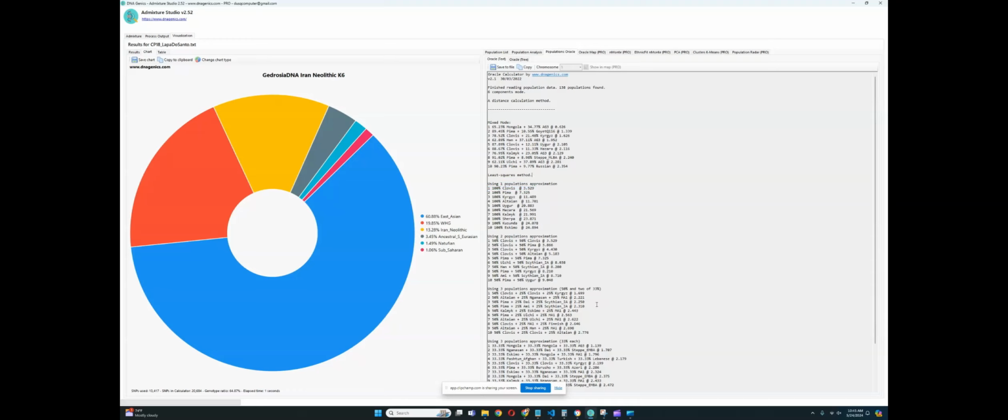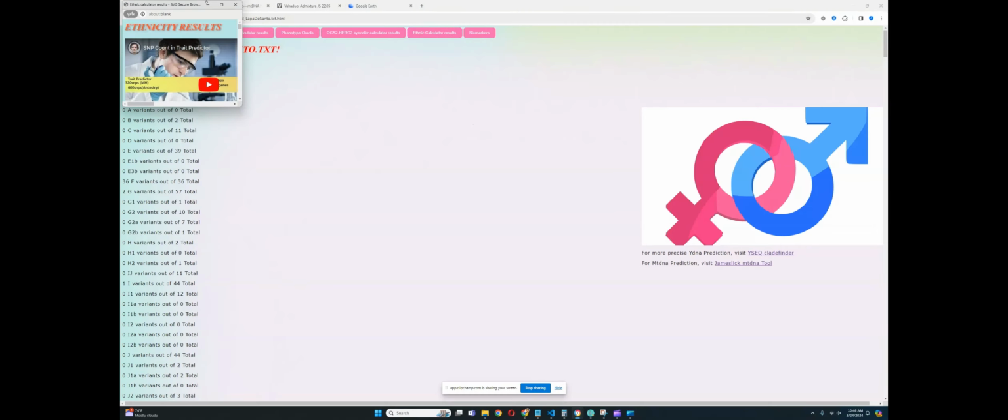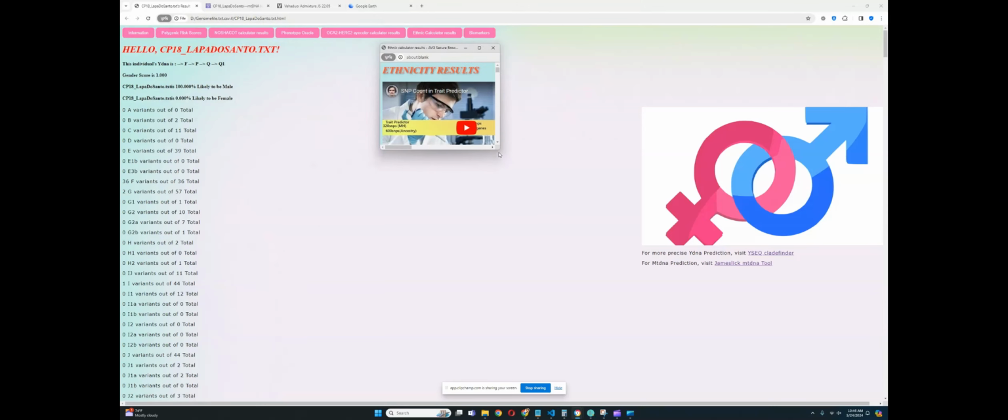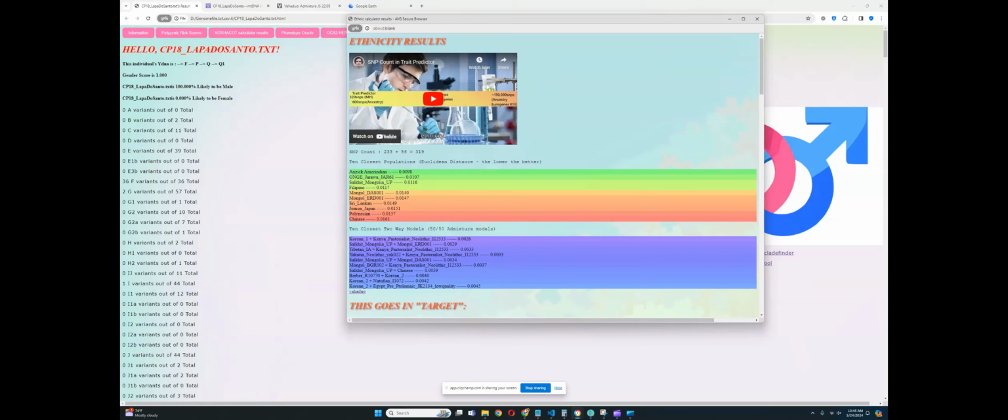So let's see what this individual scores with my own ethnicity calculator that I've developed myself. This will be definitely very interesting to see. And here he is closest to Anzick Amerindian, followed by Onge Jarawa, which is very deranged, followed by Upper Paleolithic individual from Mongolia, followed by Filipino, followed by Mongol, then Sri Lankan, then Jomon from Japan, then Polynesian, then Chinese.